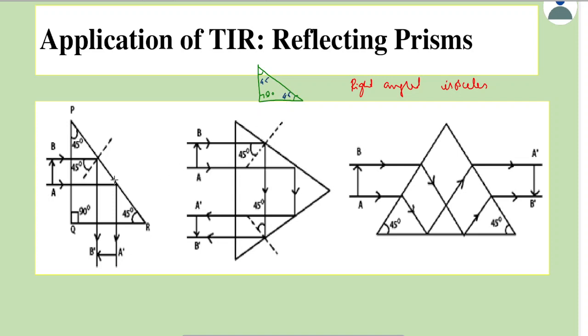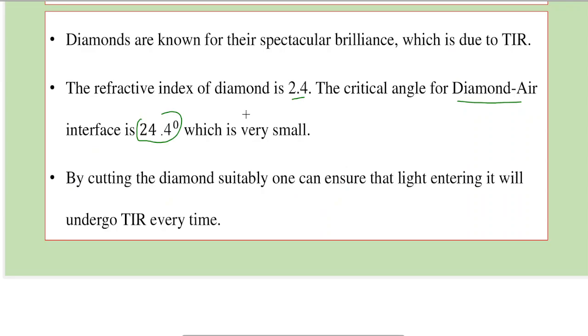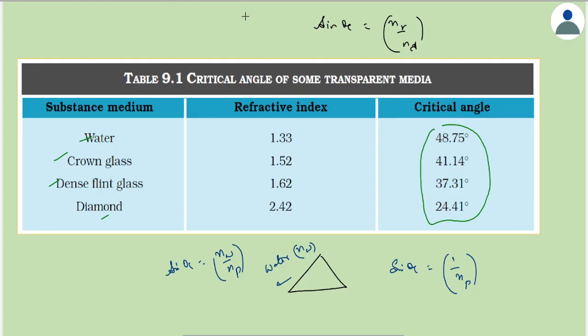Generally, the prism is made up of glass, and we saw in the previous discussion that for crown glass or dense flint glass, again don't worry as to what these are, just remember they are some kind of glass. For crown glass, the angle is 41.14 degree, and for flint glass it is 37.31 degrees. So the maximum value which is here given here is, just think of around 42 degrees. So critical angle for say prism and air is around 42 degrees.